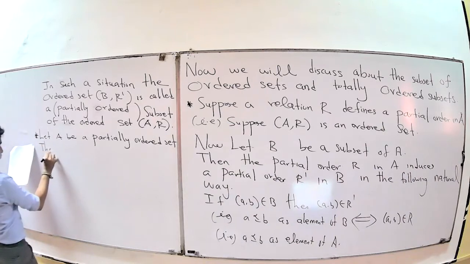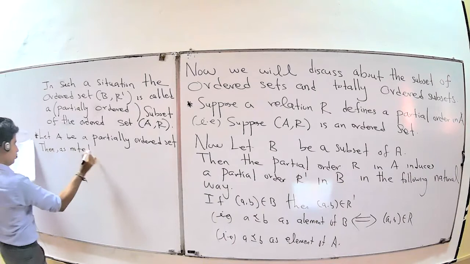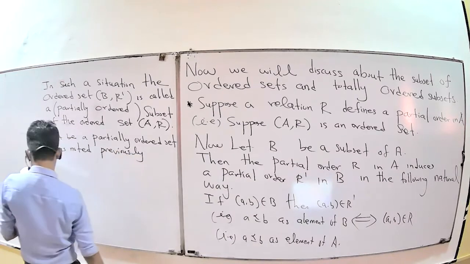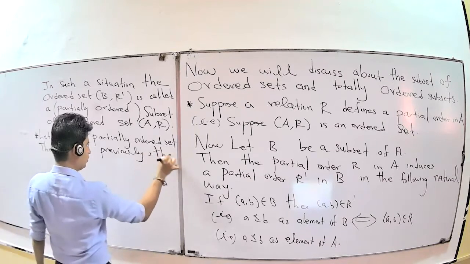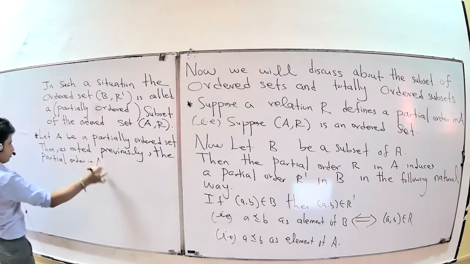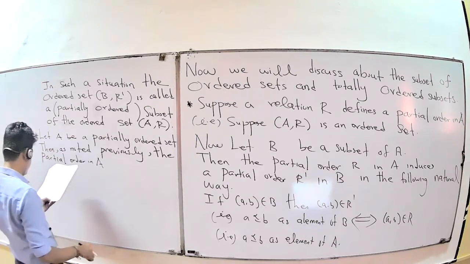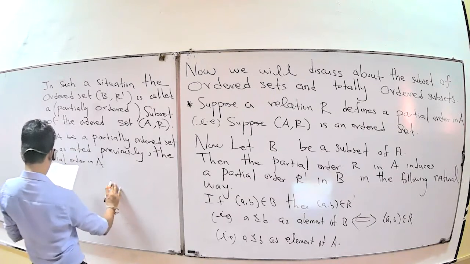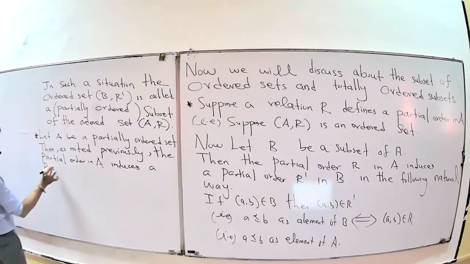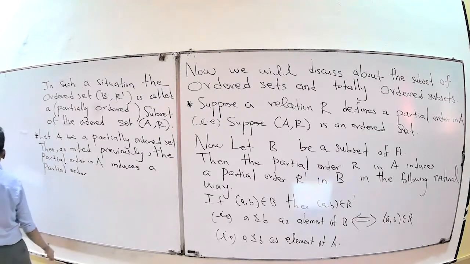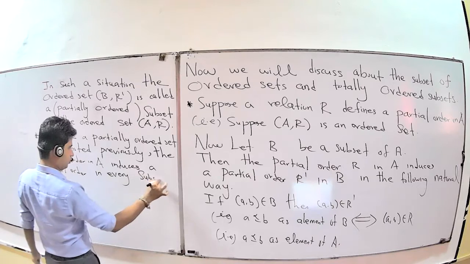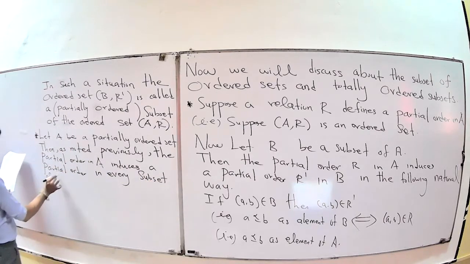Then, as noted previously, the partial order in A induces a partial order in every subset of A.